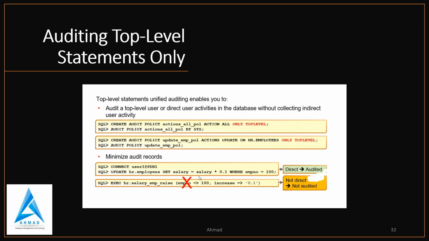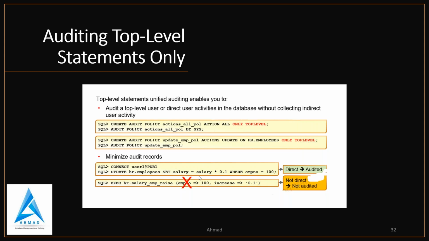And this is the 19c feature, which audits only top level user directly issued events without the overhead of indirect SQL statements. So top level statements are SQL statements that users directly issue.